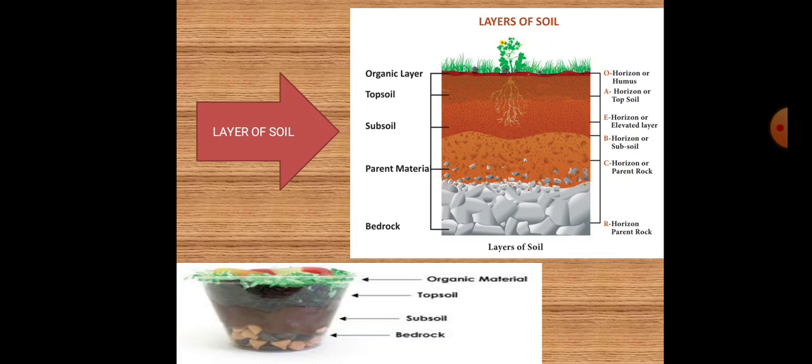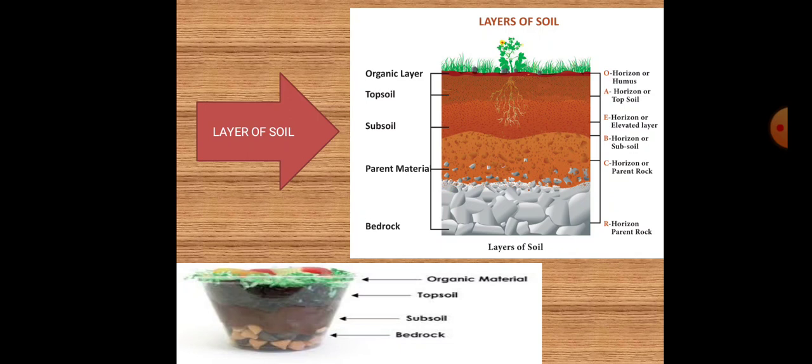O horizon or humus. This layer is dominated by organic material, that is leaves, needles, twigs, moss and lichens. Then A horizon or topsoil. This is the part of topsoil composed of organic matter mixed with mineral matter. E horizon or eluviated layer. E stands for the eluviated layer. This layer is significantly leached of clay, iron and aluminium oxides, which leaves a concentration of ore.